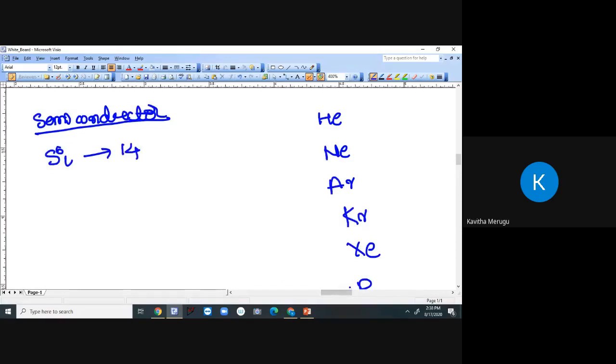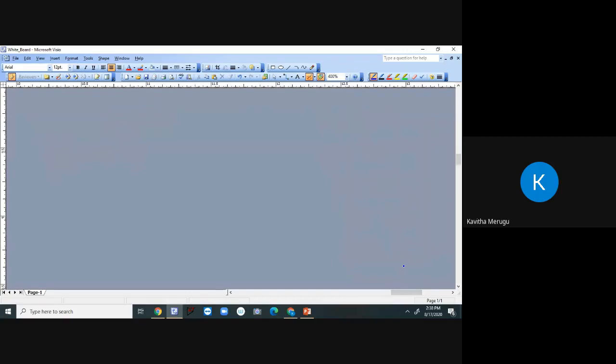So now let us write their atomic numbers. For helium, 2. For neon, 10. For argon, 18. For krypton, 36. For xenon, 54. For radon, it's 86.